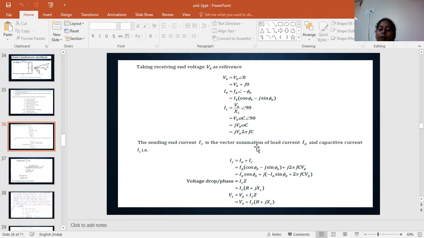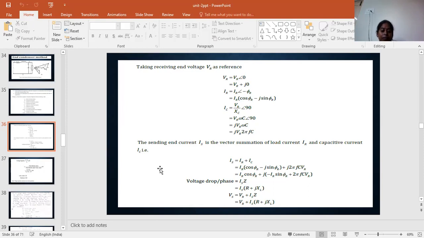That can be VR, the value can be j into VR omega c. Okay, we know the formula omega equal to 2 pi f. That can be substituted here, j 2 pi f c VR. Why? Because in the calculation problems, for doing the problems, we can write this value directly.